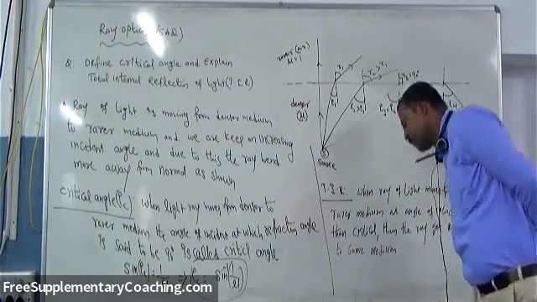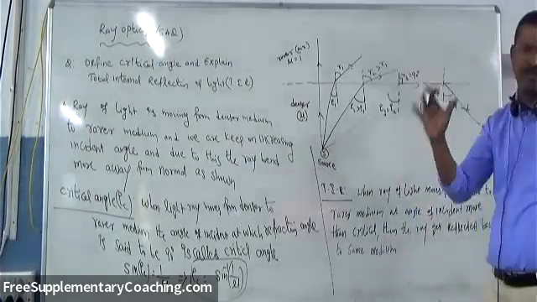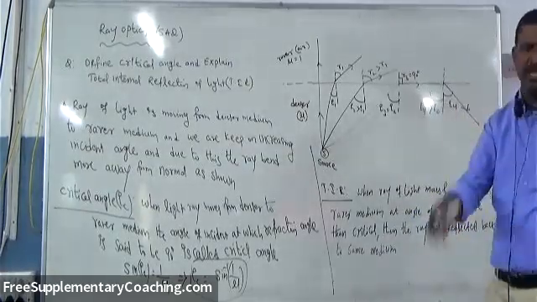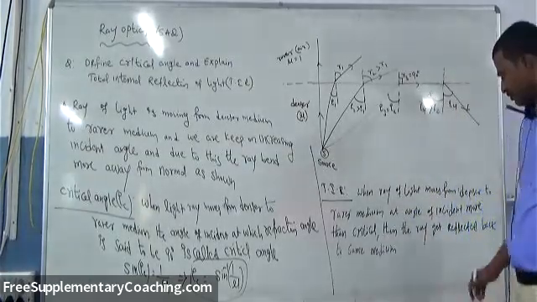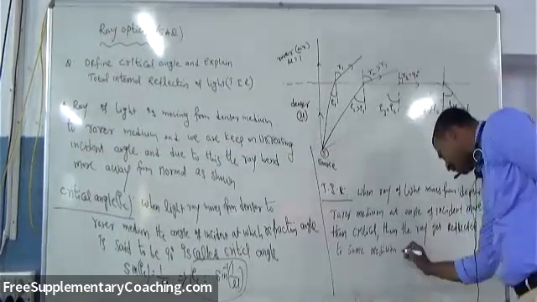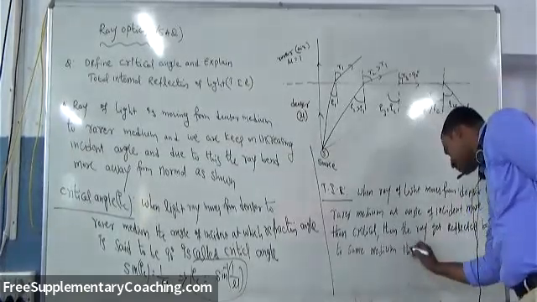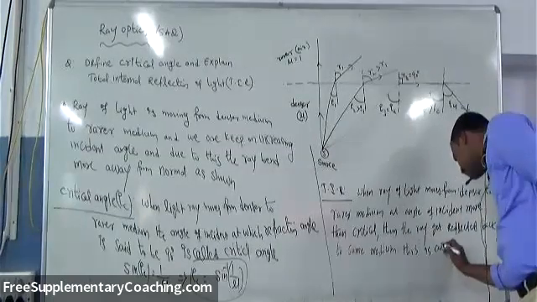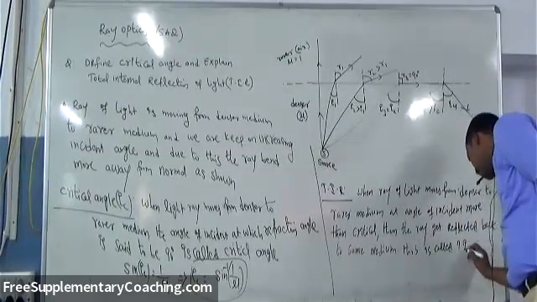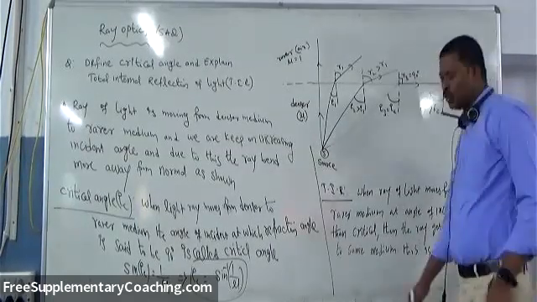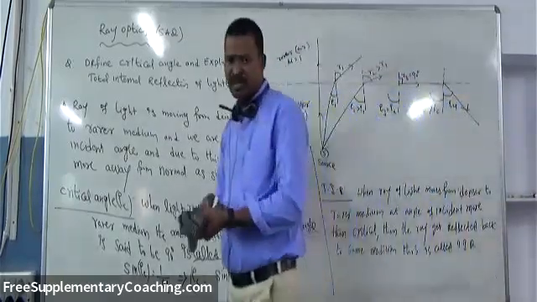That is, from whichever medium it came, that is the denser medium, into the same medium it gets reflected back. So this is called TIR, total internal reflection of light.